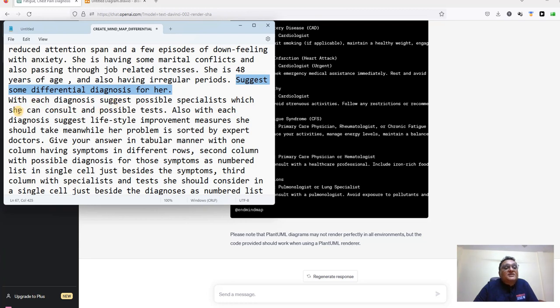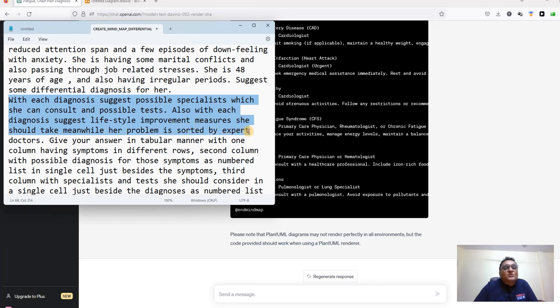With each diagnosis, this time we are increasing the scope. With each diagnosis, suggest possible specialist which she can consult and possible tests which she would be asked to undergo. Also, with each diagnosis, suggest lifestyle improvement measures she should take.